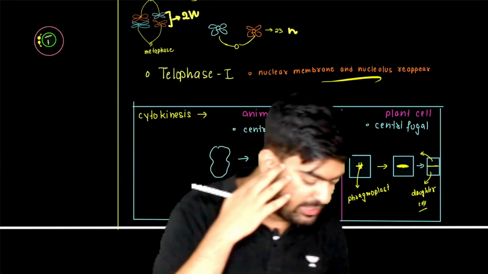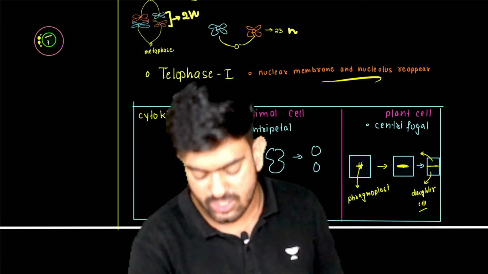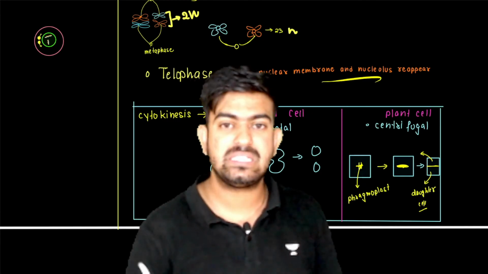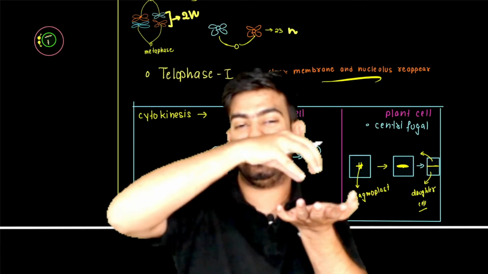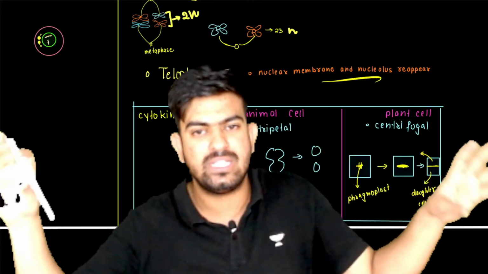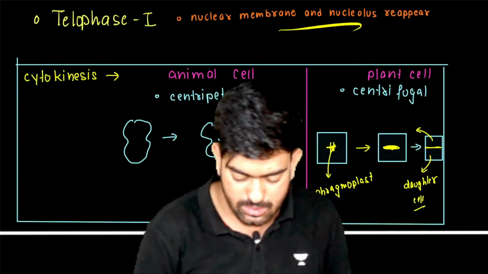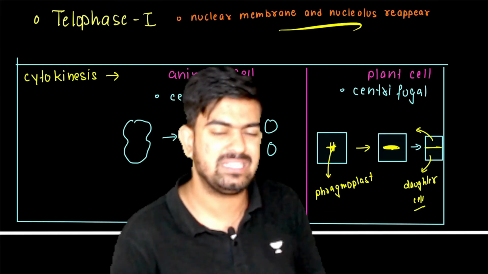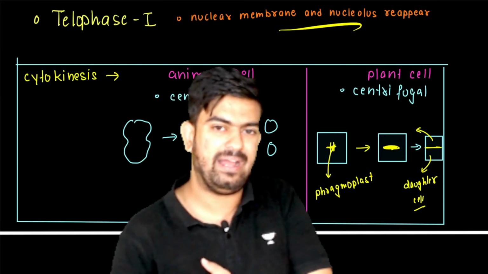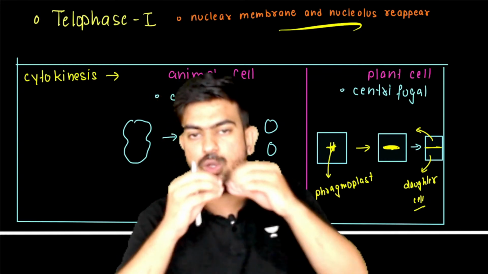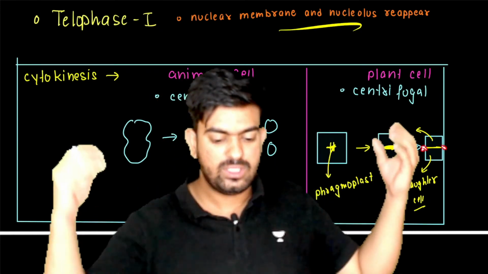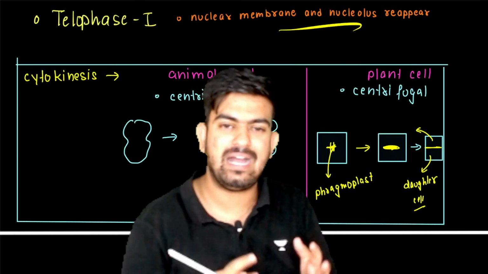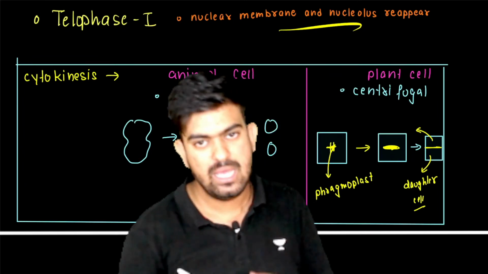But have you ever wondered how the cell division happens in the plant cell? The cell division in the plant cell happens centrifugally. That means something is deposited inside and it grows towards the outer membrane. So this is known as what? This is known as the phragmoplast. What happens here? The phragmoplast is formed. Now what is the phragmoplast? It is formed with the help of the Golgi apparatus and some proteins, and it grows and reaches the cell membrane and separates the cell into two daughter cells. So this is how cell division takes place in the plant cell.